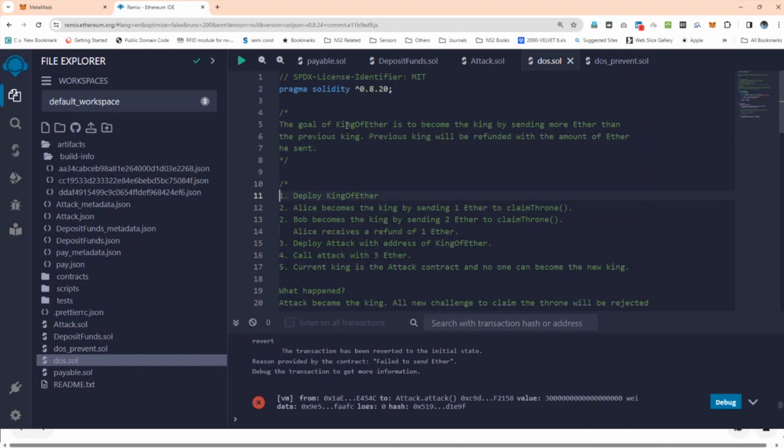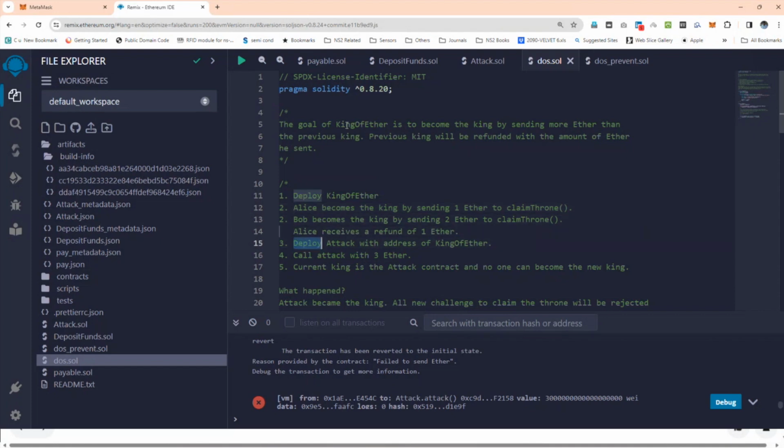Now here in this case, they deploy the King of Ether. Alice becomes the king by sending one ether to claim the throne. So we have a function called claim throne. Claiming the throne means I will be the king. Now Bob, the second guy, sends two ethers to claim the throne. So first Alice sends one ether and Bob sends two ethers. Alice received a refund of one ether because Alice is no longer the king, since she sent only one ether, whereas Bob sent two. So Bob became the king, and Alice's Ethereum will be returned to her.